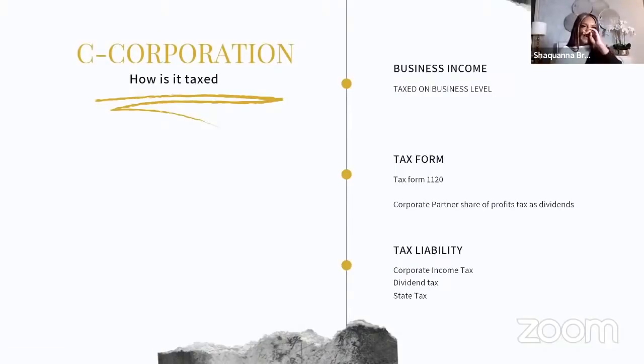Most people will say, okay, if I'm paying all those taxes, why would it ever make sense for me to be a C corporation? Some people are C corporations for some of the following reasons, such as they want investors. Some investors will require you to be a corporation. If you ever have a plan to go public, then you will need to be a corporation.